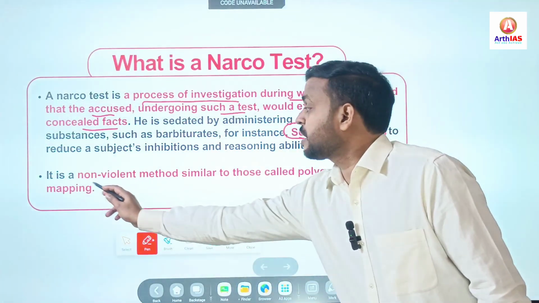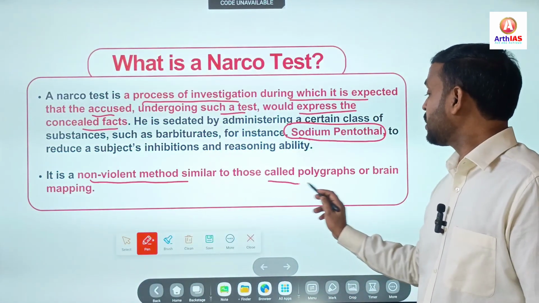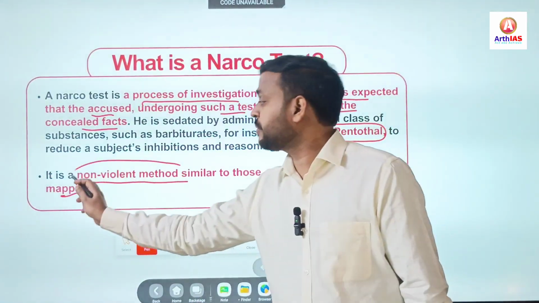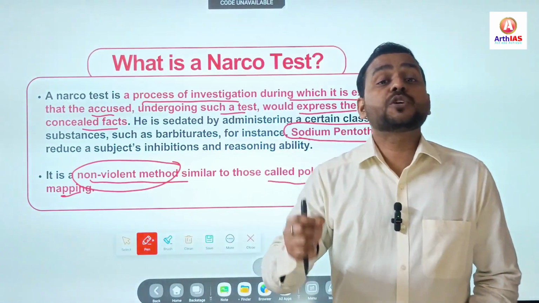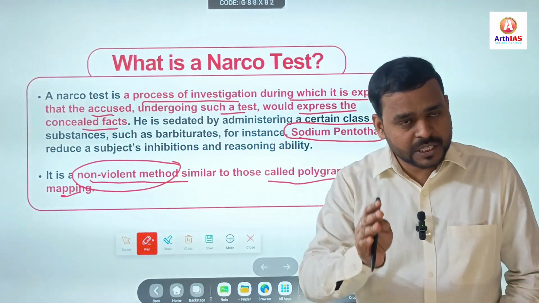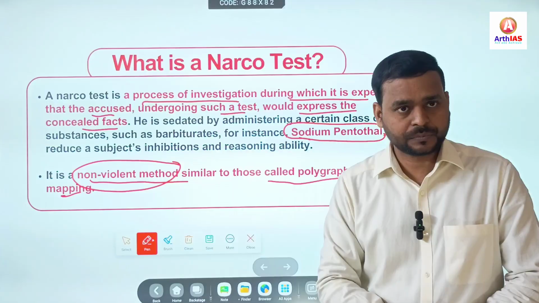And it is a non-violent method similar to polygraphs or mind mapping. It is called a non-violent method because the accused is not beaten, tortured or forced by the investigating agencies like the police.